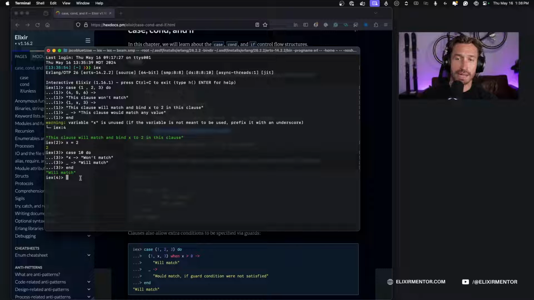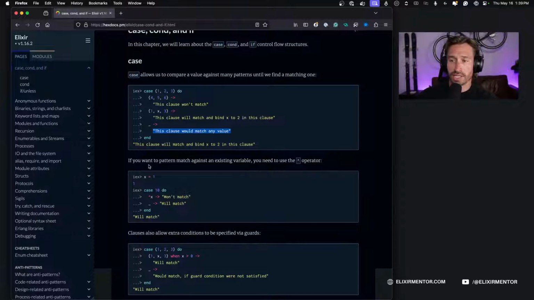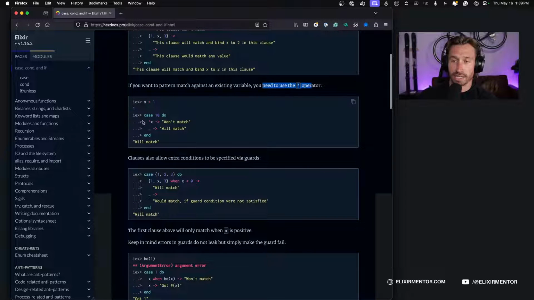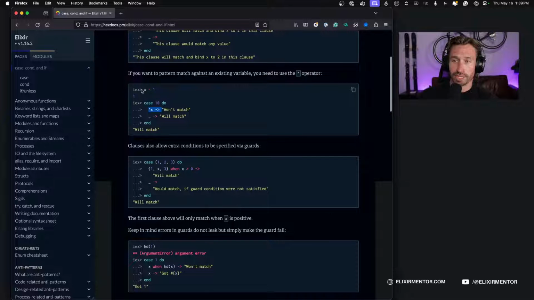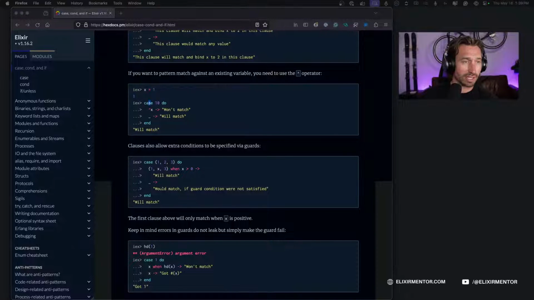And then if we were to do the same thing, but we do case 2, and then we pin to our x variable, which is equal to 2, now this will match. So we can do that. And then our default won't match. Okay, and then end, and there you go. You see that since our x variable matches the case, that matches. So like I just said, if you want to pattern match against an existing variable, you need to use the pin operator. So that's important to remember, especially if your variable's outside of the case block.